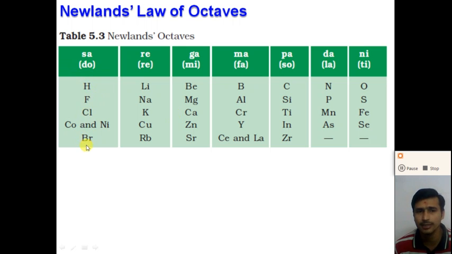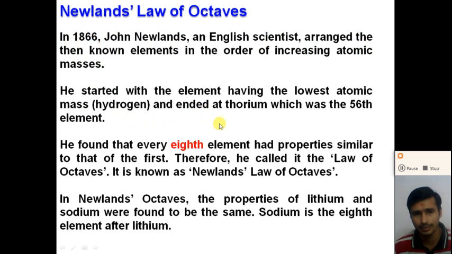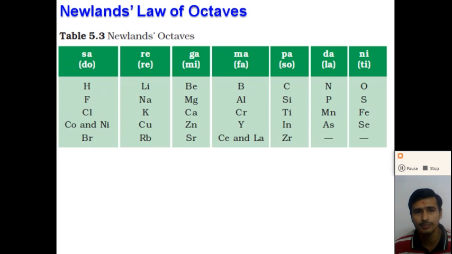This element had a similar property. Similarly, these elements had similar properties like this. So according to Newland's octave law, Newland, an English scientist, arranged the elements in the order of increasing atomic mass.